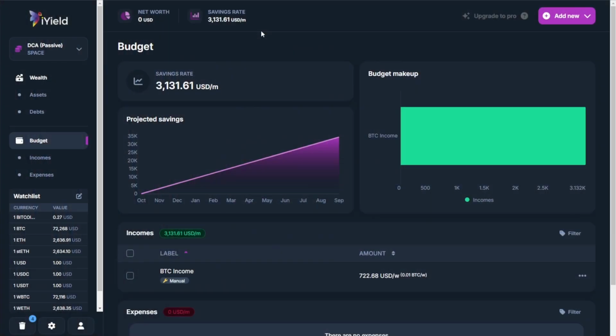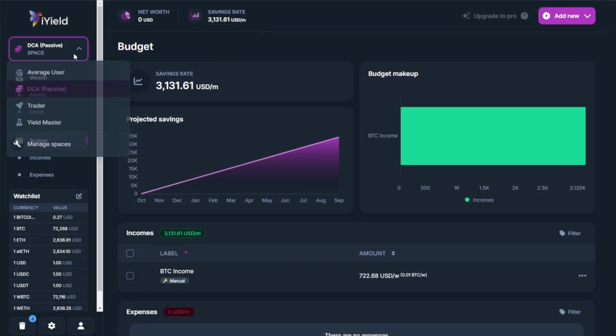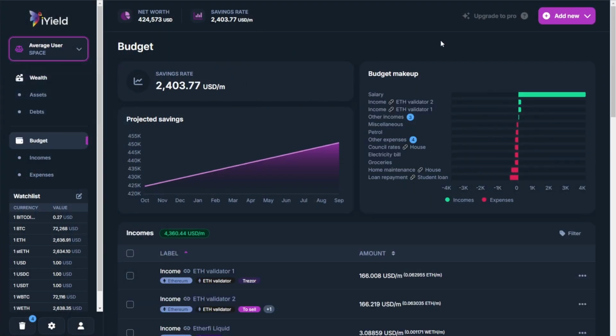Not to mention factoring this in with the tax you're going to owe on your income, and the general expenses you're going to pay like your mortgage and traditional financial activities, to really get a picture of how much you're actually able to put away each month. I think it's a very valuable tool for all these different use cases. We dove through a couple different ways you can use iYield, but at the end of the day, guys, it can be utilized in a multitude of other ways and for different purposes.